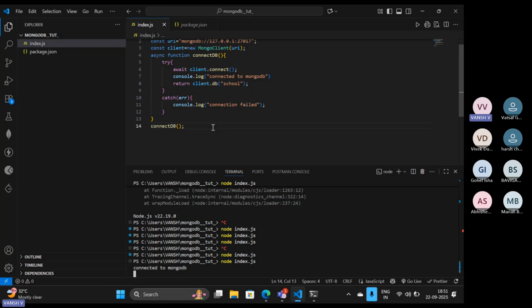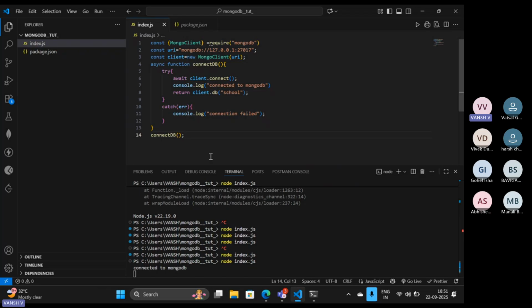Yes. Okay. So one thing we can do: here I was exporting that module, and I don't know why it was not working. I think we were using ES module syntax over there to export it. So like this, what we are doing here is we just call that particular function, and you can see it is saying connected to MongoDB. Means now it is working fine.